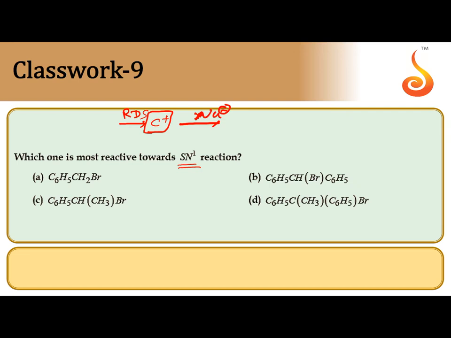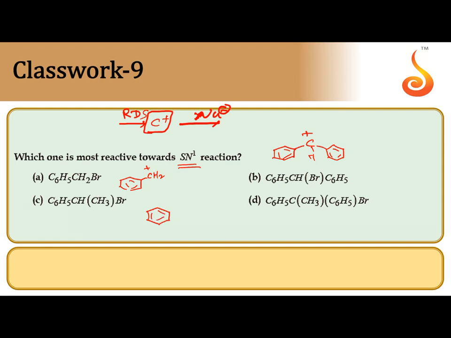So first, benzyl bromide, you write benzyl carbocation, CH2 plus, this is stable due to conjugation. Next one, CH, you remove bromine and put plus symbol, C6H5. This is 2 degree benzyl carbocation. Still it is more stable when compared with the first one. Option C,